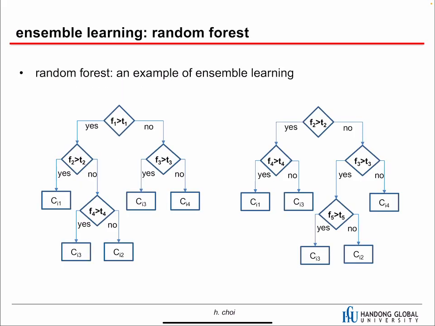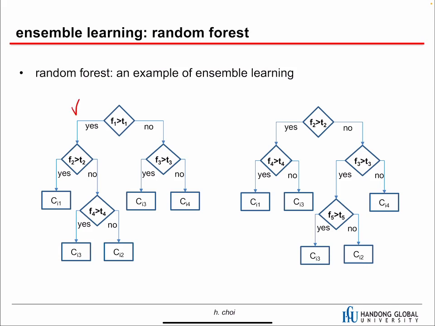First, you already know what random forest is, right? Random forest is based on a lot of decision trees. That's what a forest means. So we have lots of decision trees. When we have a new sample, we feed that sample to all the decision trees, and each decision tree makes a decision. We gather all these decisions from all the trees, and then we make a decision based on majority. So that's random forest. Random forest is a perfect example of ensemble learning.